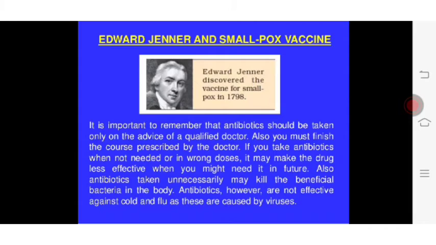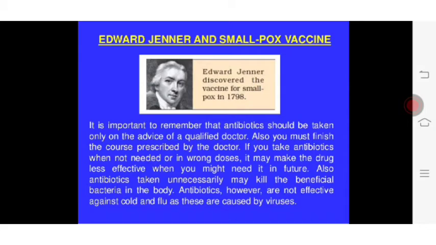Another scientist, Edward Jenner, invented the vaccine. He invented the vaccine for the disease smallpox for the first time. Edward Jenner discovered the vaccine for smallpox in 1798. It is important to remember that antibiotics should be taken only on the advice of a qualified doctor.